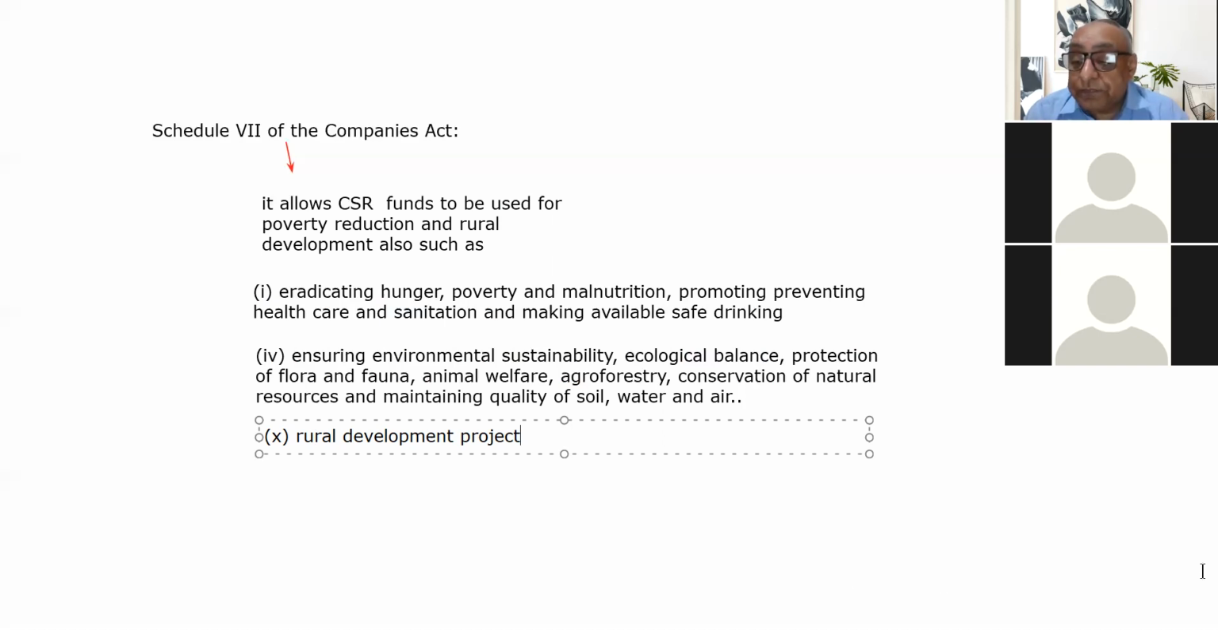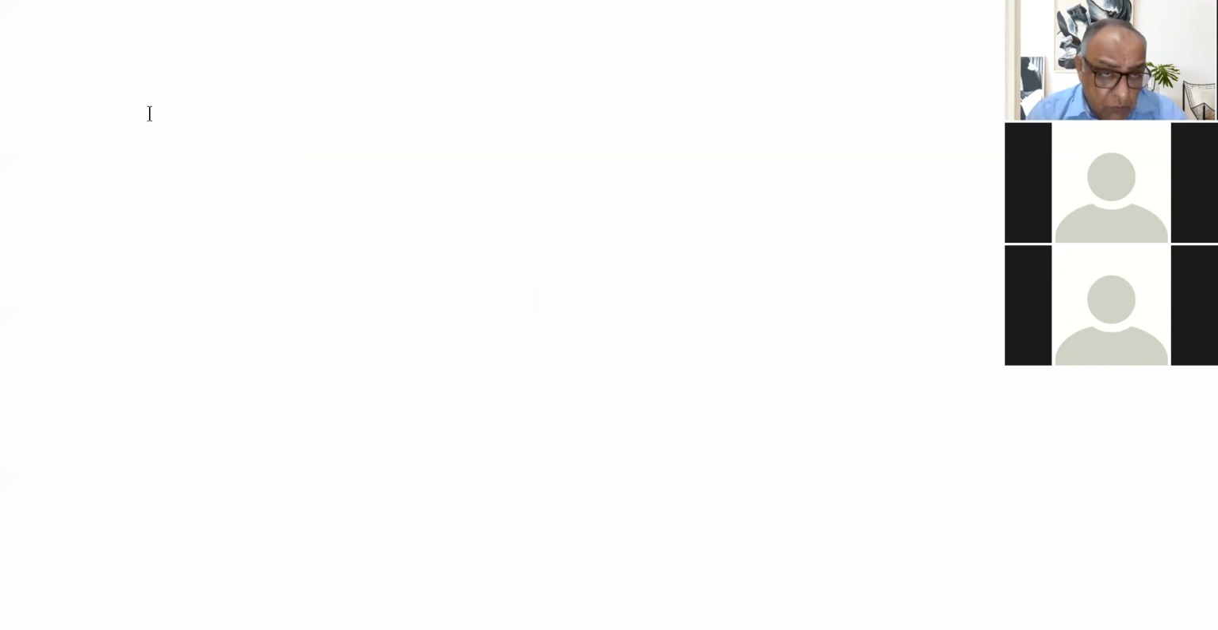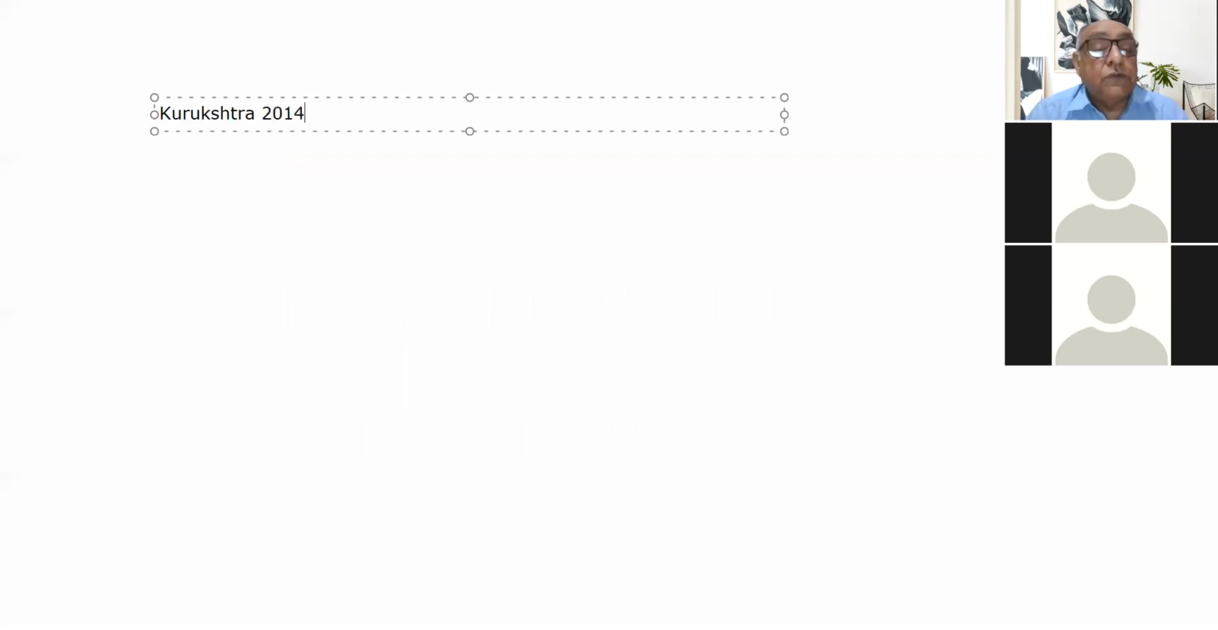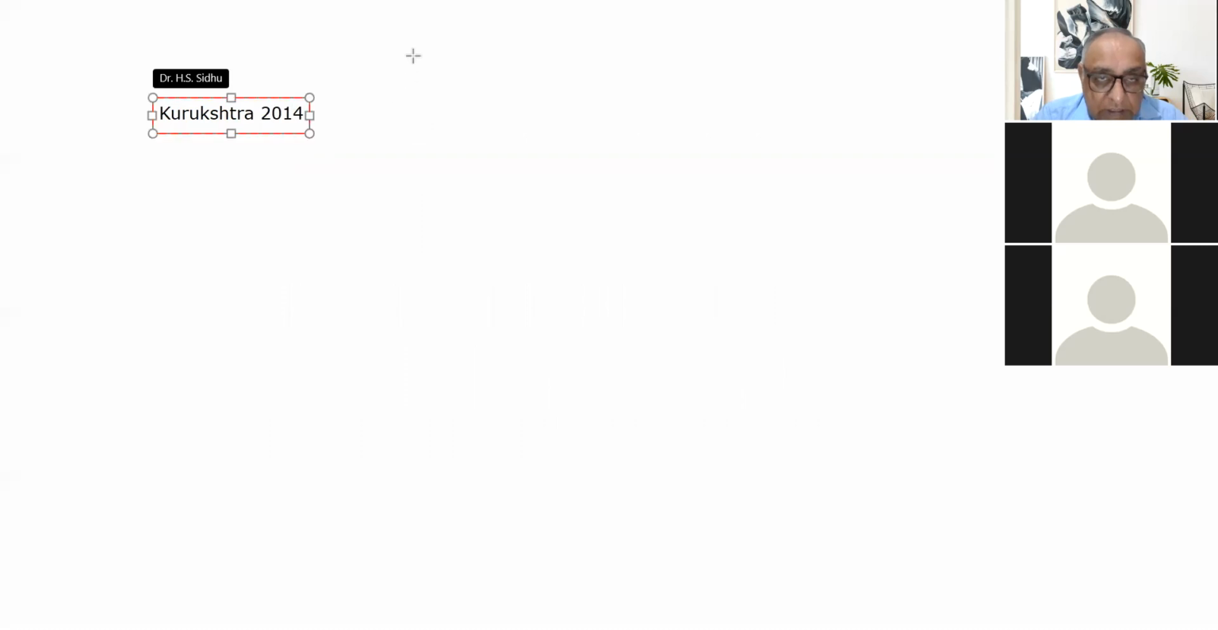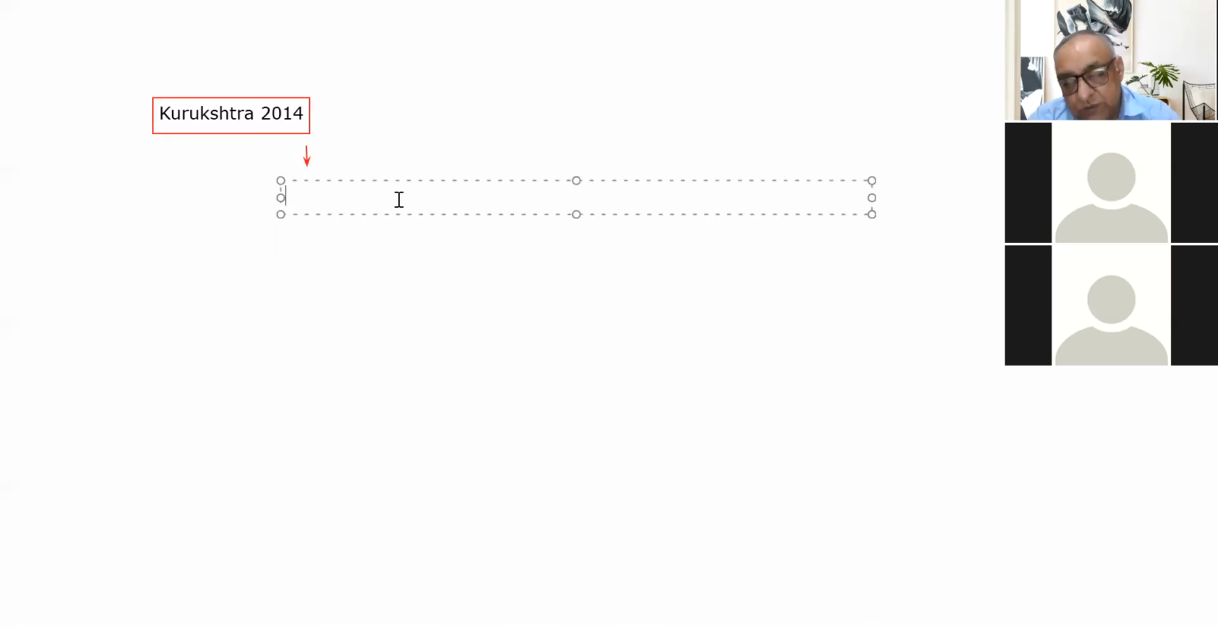There was a report, a study which was published in the Kurukshetra magazine in 2014. So what was there? This is another important thing in the context of MGNREGA, which I'm going to share with you. This report was published in the Kurukshetra magazine in 2014.